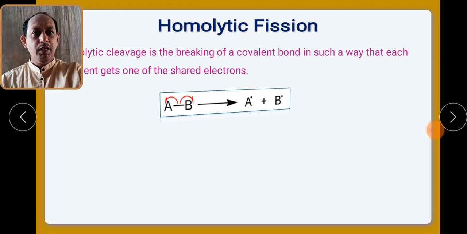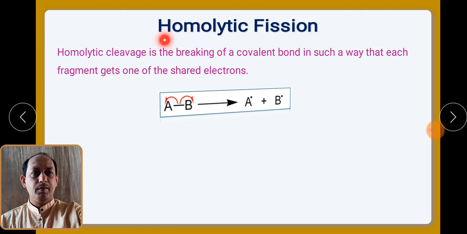Let us first see what homolytic fission is. In homolytic fission, the breaking of the covalent bond takes place in such a way that each fragment gets one of the shared electrons. Whenever there is a chemical bond, there is an electron pair placed between the atoms, and these electrons are contributed by each atom through sharing.